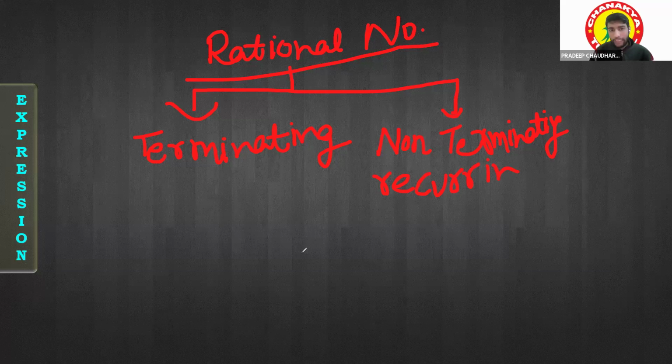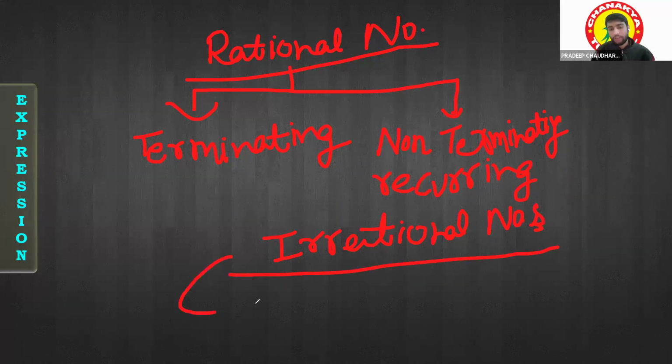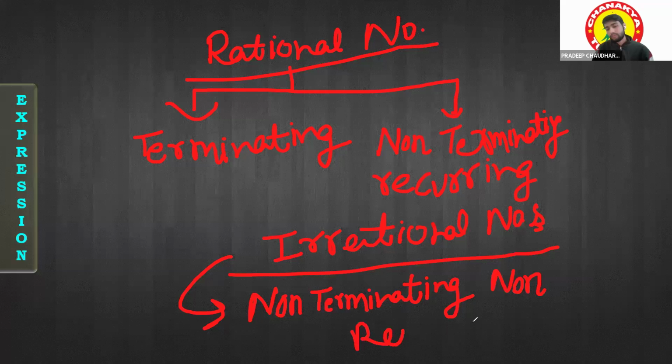And for the irrational number, there is only one thing: it should be non-terminating. It will not be terminated. And again, there is one more thing: it will not be repeated as well. It is not going to repeat itself. That's why we call it non-terminating, and non-repeating. Is it clear, guys? Yes, sir.